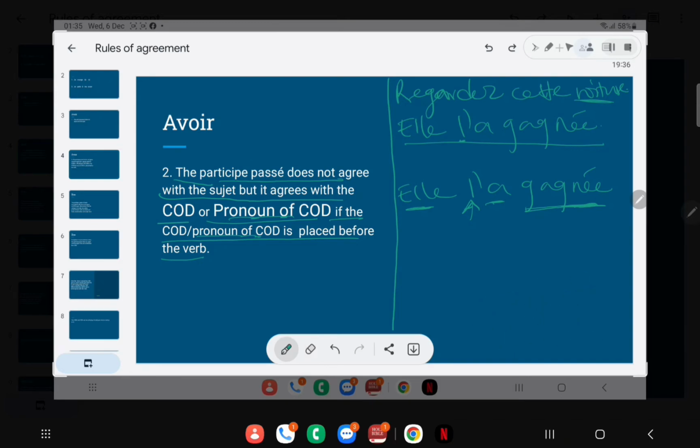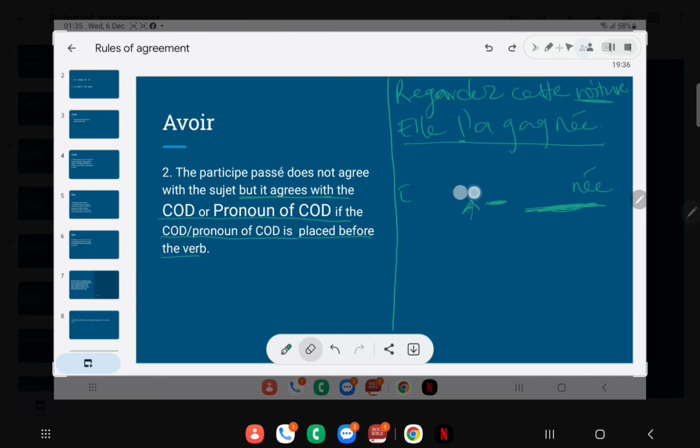So back to the rule. Gagner is feminine because the COD here is placed before the verb avoir. Therefore, this verb has to agree. This verb has to agree with le. So this le, there's L apostrophe instead of le or la because of this vowel. The vowel comes after these two, it becomes L apostrophe. They have to agree with the COD that comes before the avoir. This gagné has to agree with this.